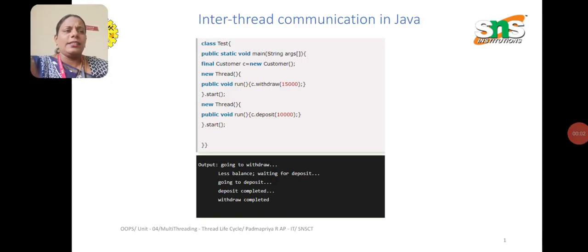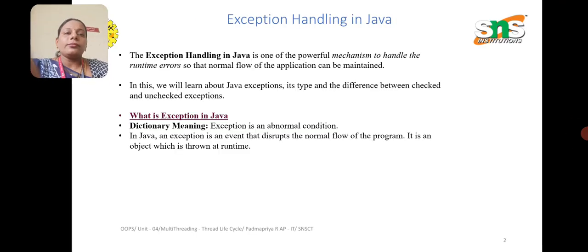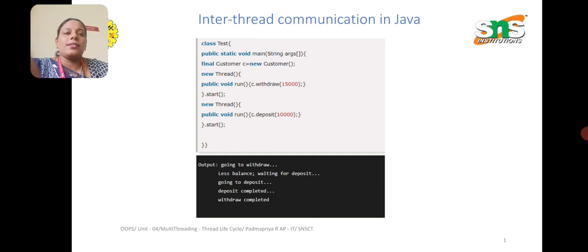What is inter-thread communication? Class test, in the sense we have to introduce a new customer. Based on that new customer, we have to create a thread, public void run, withdraw 15,000. Before withdrawing the amount, we have to check our deposit, so that only then are we eligible to withdraw that amount or not. We are trying to know that thing.